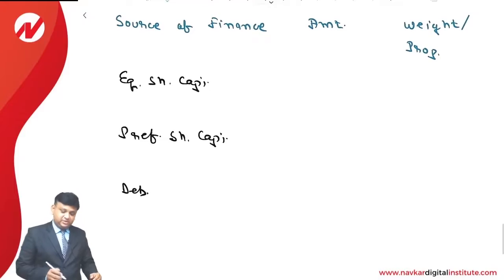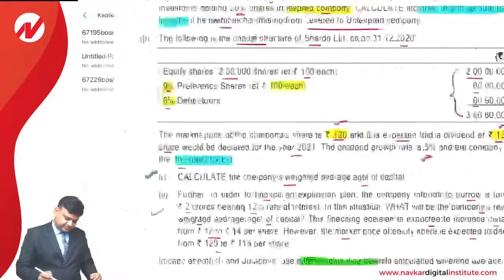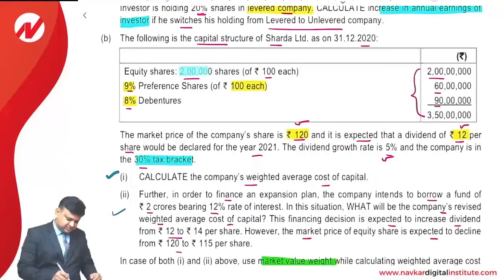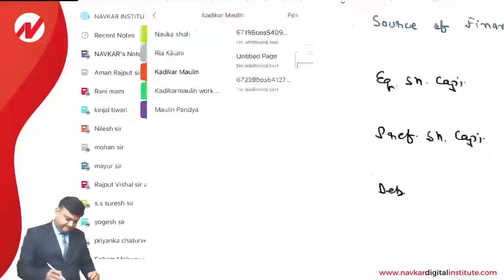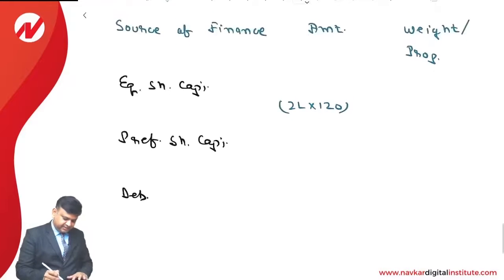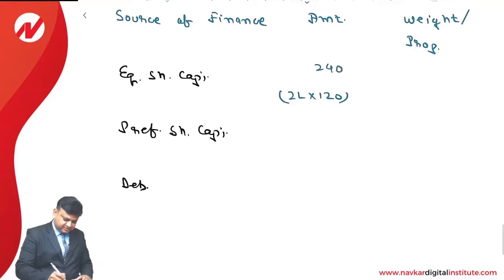As far as the amount is concerned, we can see 2 lakh is the number of equity shares and the market price is 120. So it is 2 lakhs into 120. That comes to 240 lakhs.